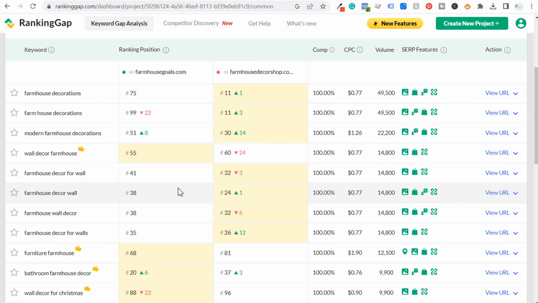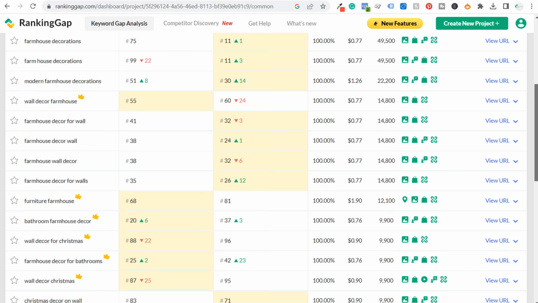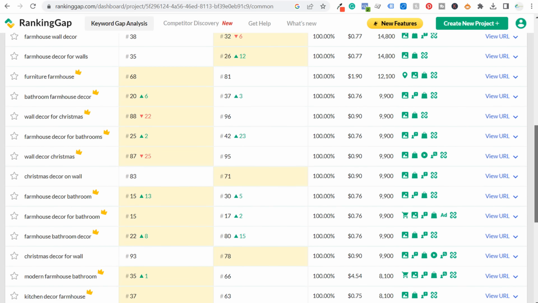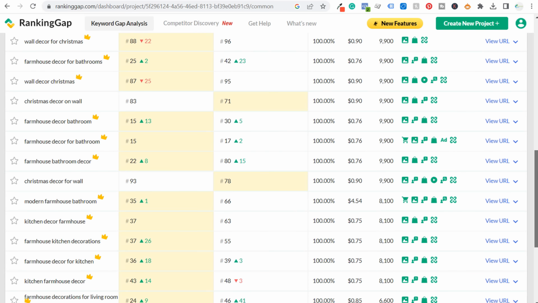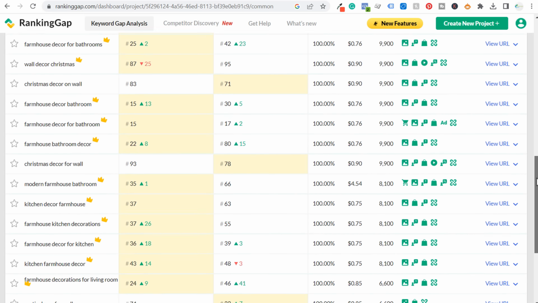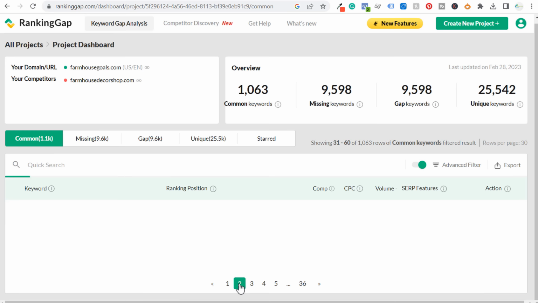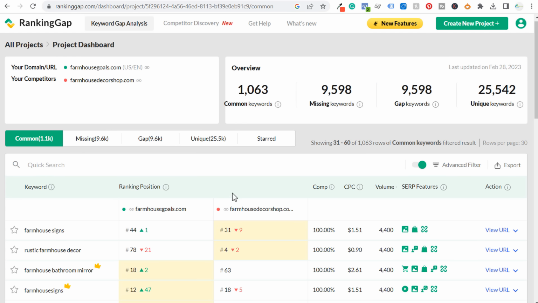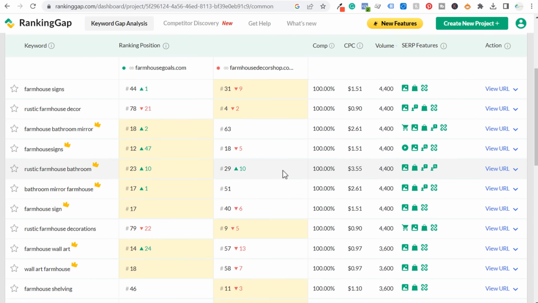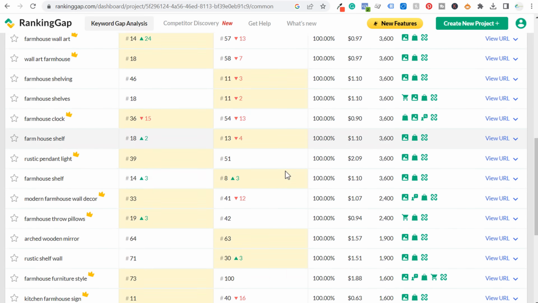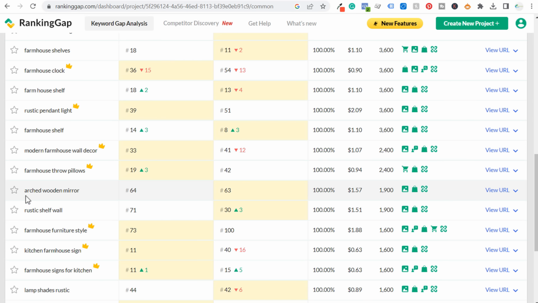So I can find all sorts of keywords that I need to optimize my website for, and it's things that we're both already ranking for, but areas where I may need to improve my long tail keyword strategy, my content strategy. Maybe I need to add more products to my website. So if we come over here to page 2, we can find even more keywords. Now, there are limitations for this tool, but you will find some different ideas for things that, okay, I haven't really paid attention to arched wooden mirrors at all. We're both ranking pretty similarly here, but maybe I can do things to improve my rankings.